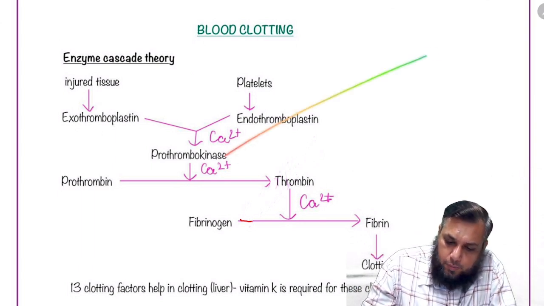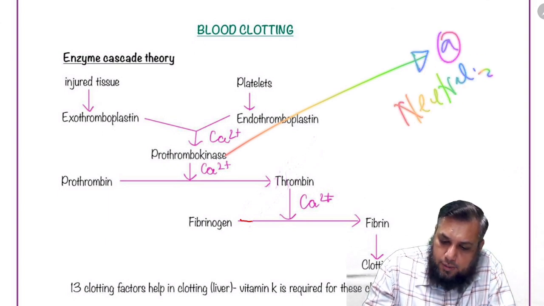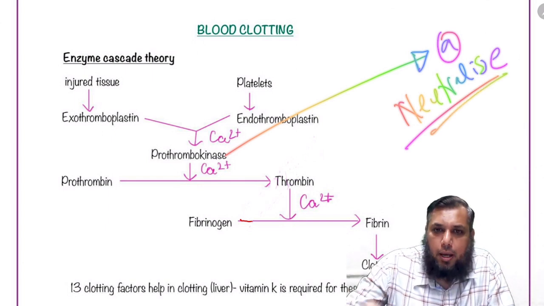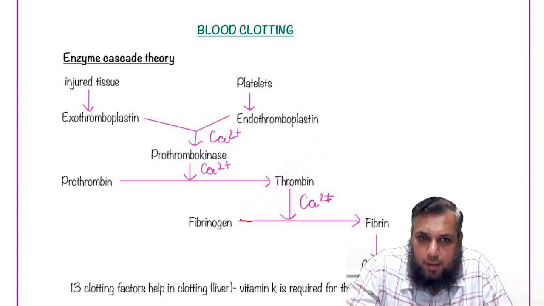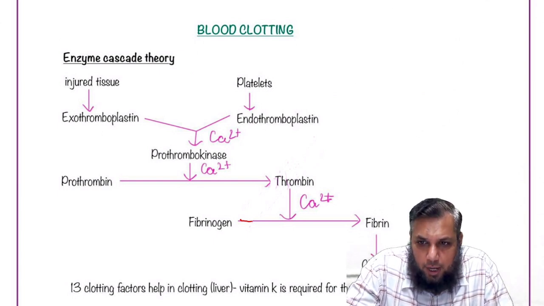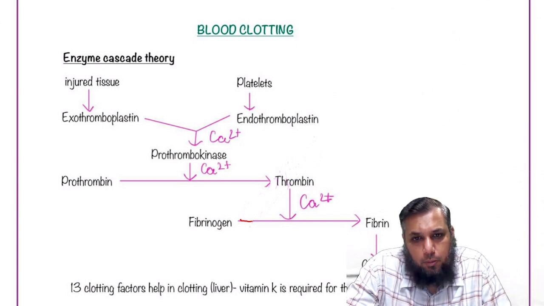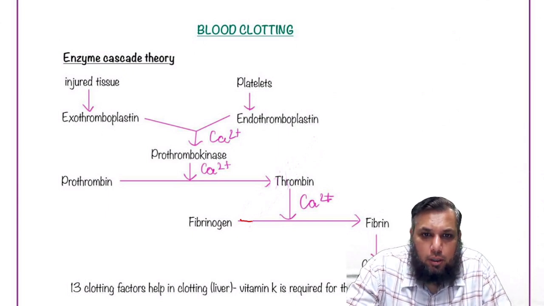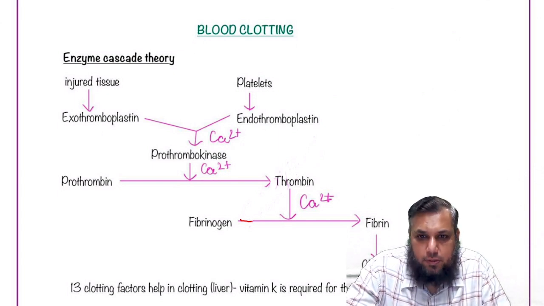This prothrombokinase, first of all, will neutralize heparin. As you know, heparin is an anticoagulant. So we need blood clotting at that place, therefore it will neutralize heparin. Your liver has produced a protein called prothrombin in the presence of vitamin K. Prothrombin gets converted to thrombin in the presence of prothrombokinase. Thrombin converts fibrinogen into fibrin, and everywhere you require calcium ions.